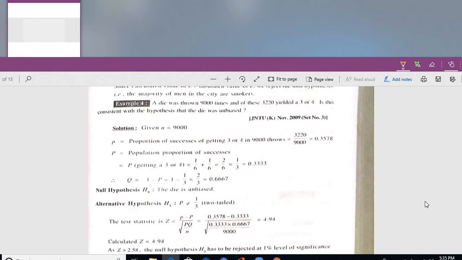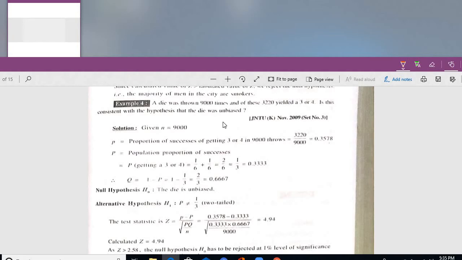Population proportion of success, getting a 3 or 4? 3 is 1 by 6, 4 is 1 by 6. Both are right, they are disjoint, so there is no common element. Probability of A union B is equal to P of A plus P of B. 1 by 6 plus 1 by 6, how much? 0.33, capital P. In this way you have to construct in the proportion problem.